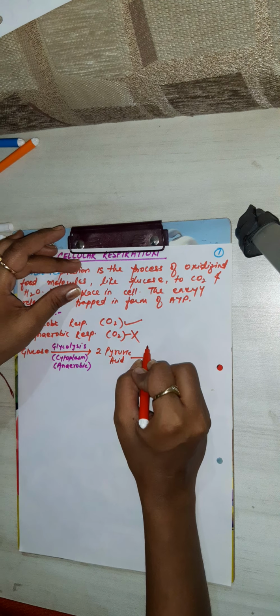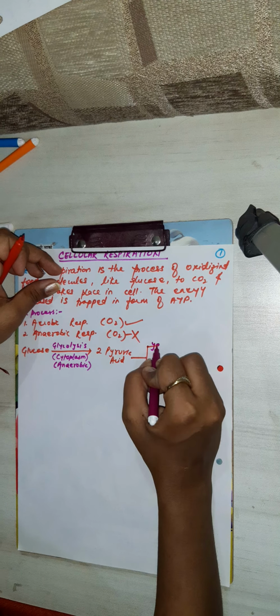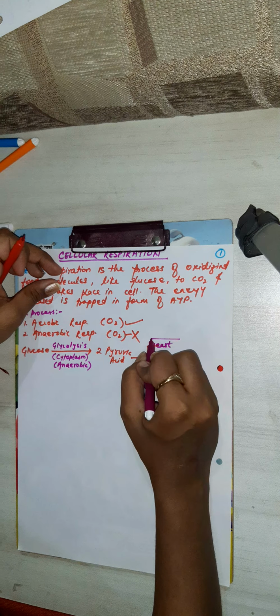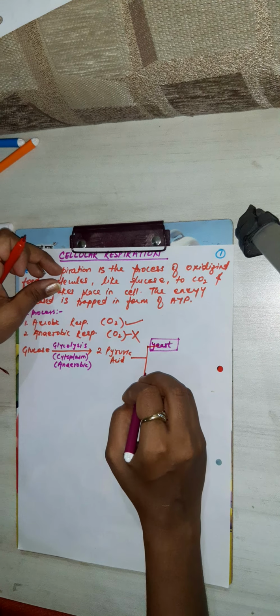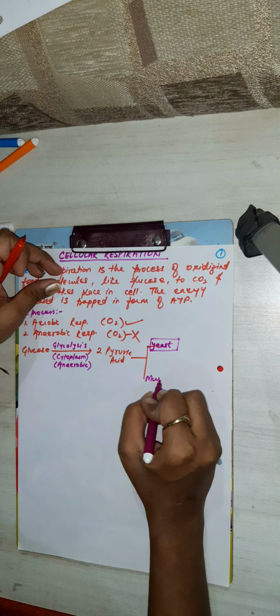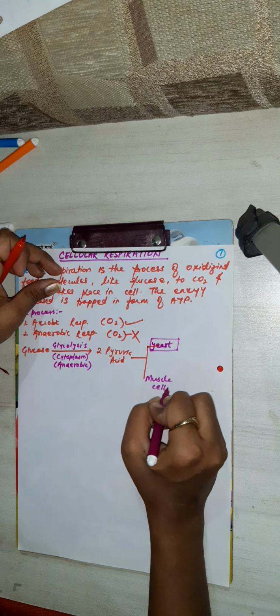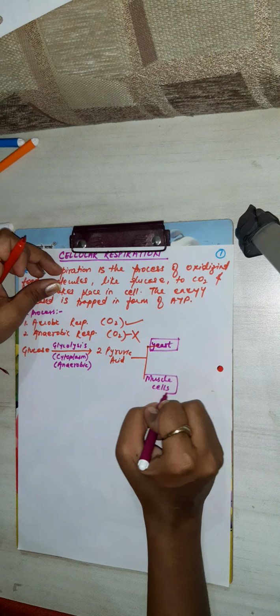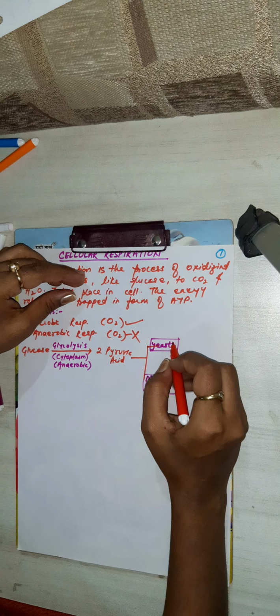When it takes place in yeast, what will it form?